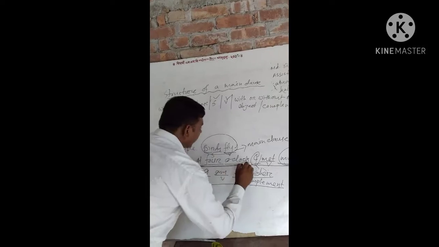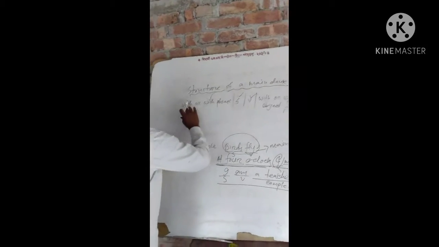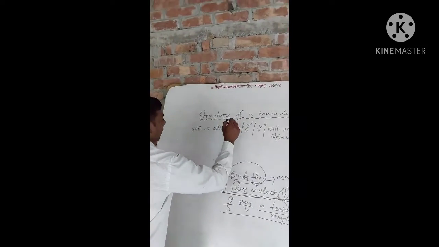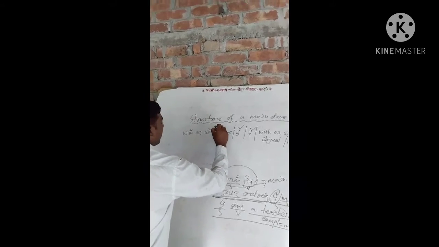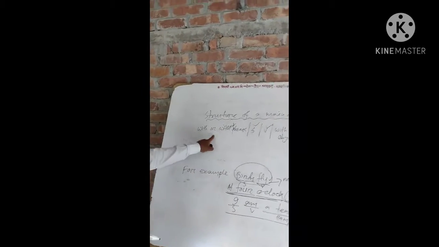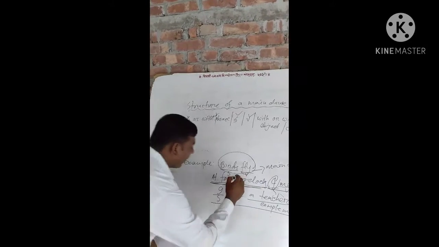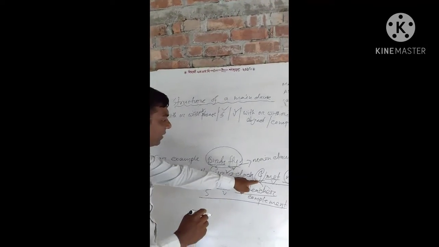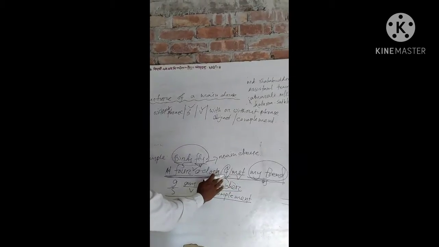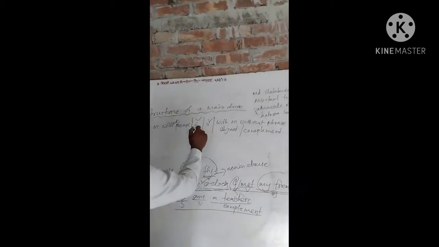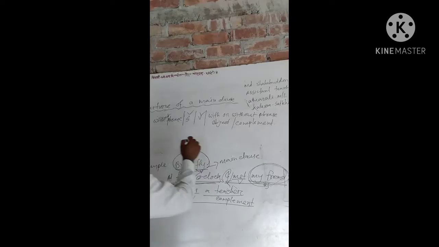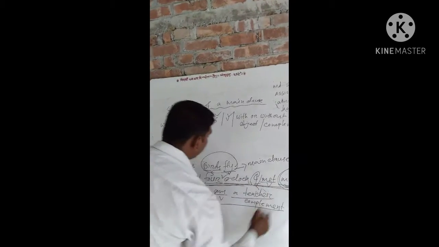At 4 o'clock is a phrase. I is a subject, met is a verb, and my friend is an object. So it is a main clause.